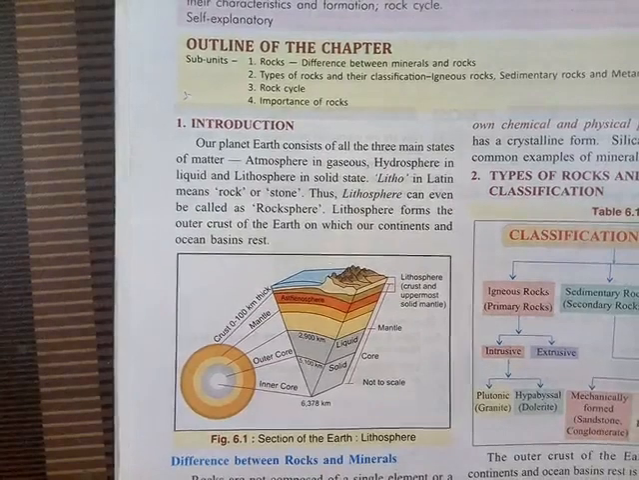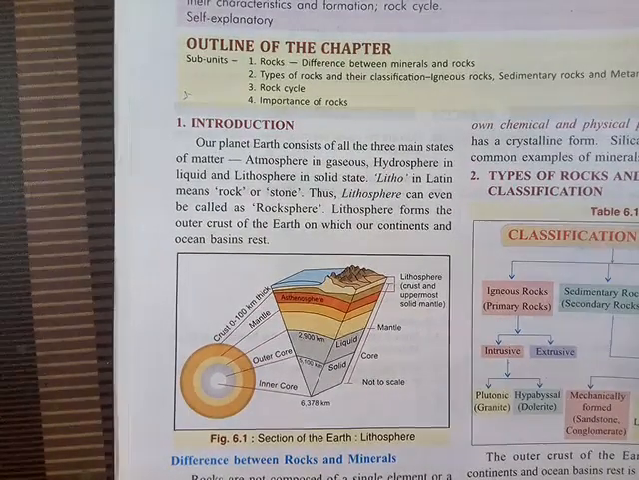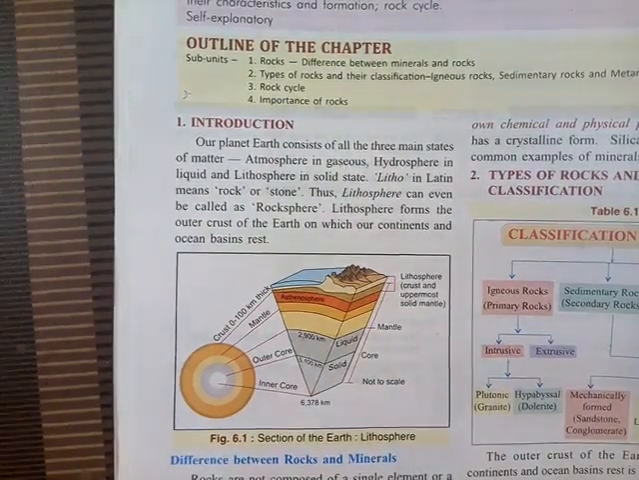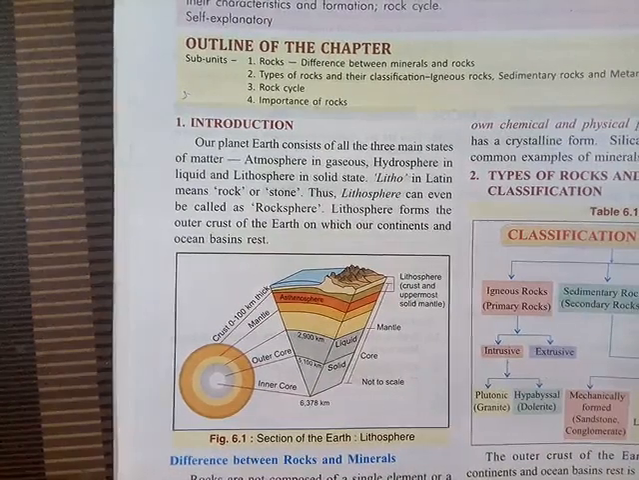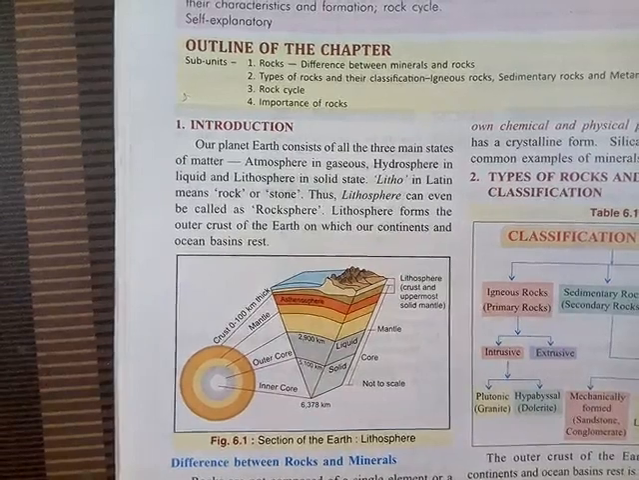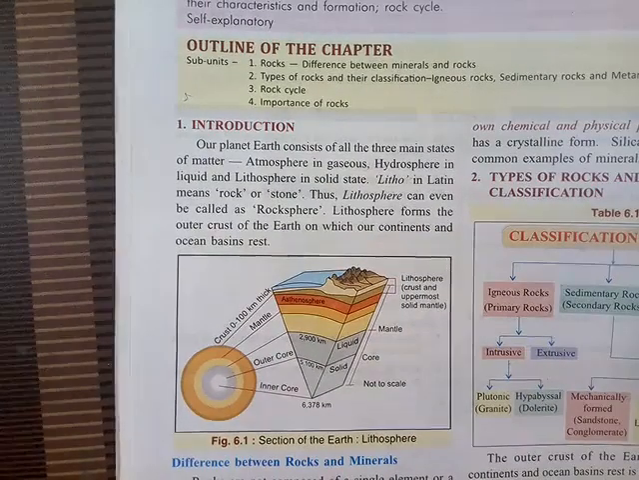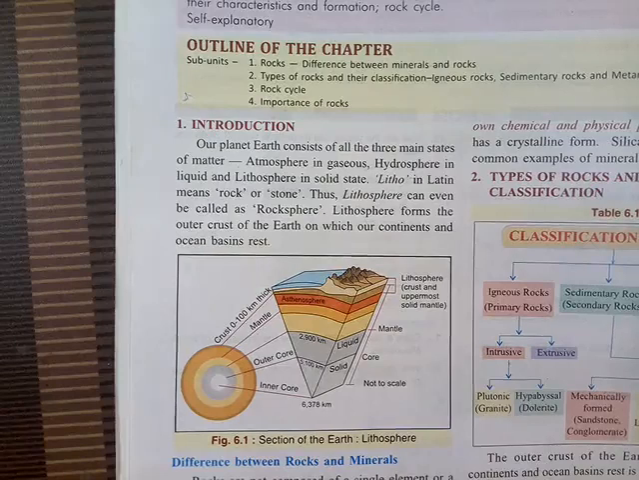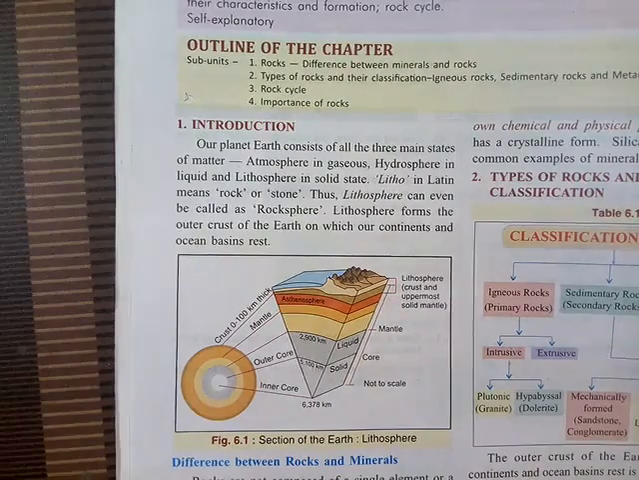So first of all, let's see about the crust of the earth. As all of you know, the solid crust of the earth is known as lithosphere. The word lithosphere is derived from the Latin word litho. Litho means rock, and so all the solid part, that is all the continents together, is called lithosphere.